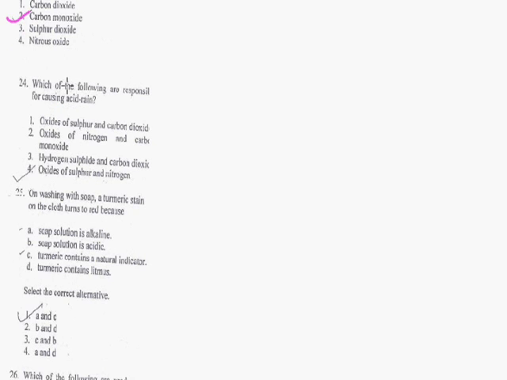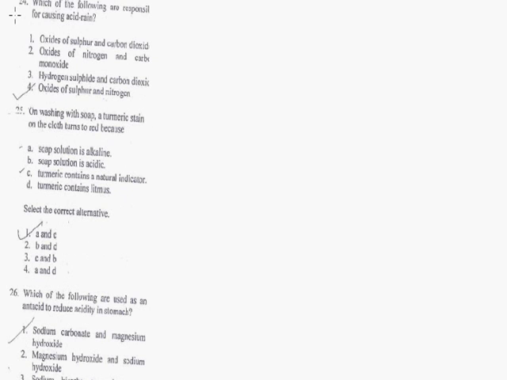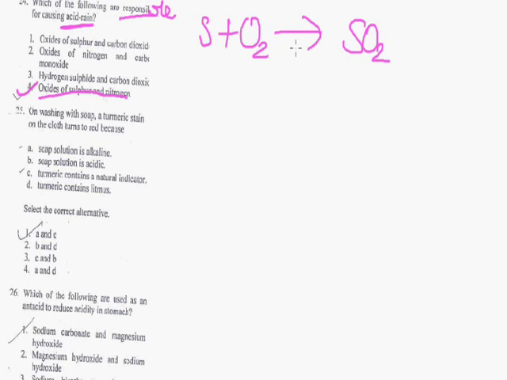Okay. Now come to the next question, question number 24. Which of the following is responsible for causing acid rain? As you all know, the correct option is option number 4, oxides of sulfur and nitrogen. And what will be the equation for this? Sulfur reacts with oxygen, gives sulfur dioxide, and this sulfur dioxide, when it reacts with rainwater, it gives